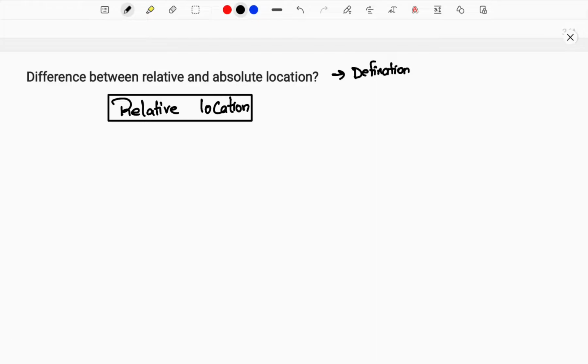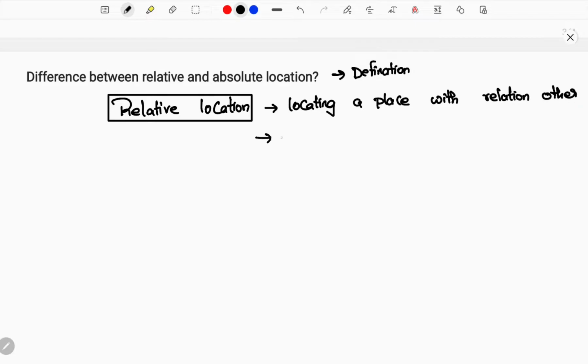Okay guys, first of all, what is relative location? Relative location means you are locating a place in relation to another. You are comparing it to another place.